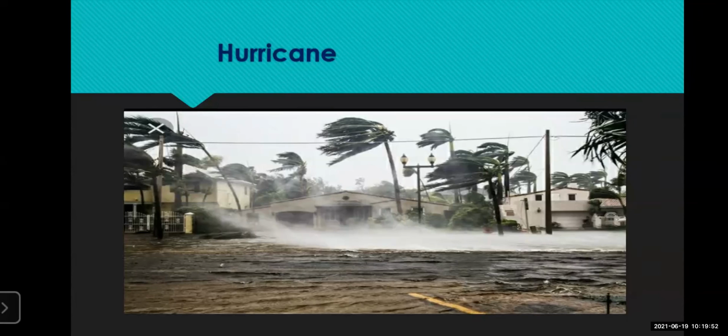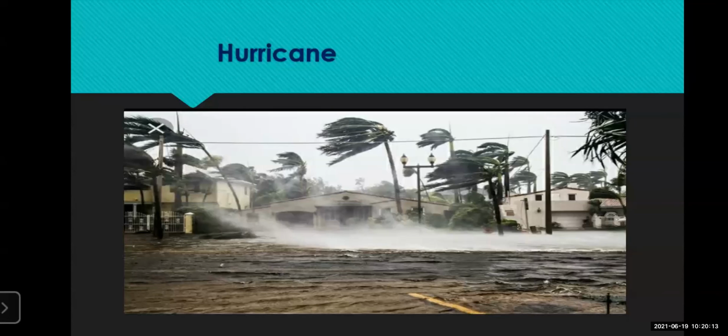Hurricane is also called a cyclone. It is also called a typhoon. So three names are there: hurricane, cyclone, and typhoon. They are all one and the same.